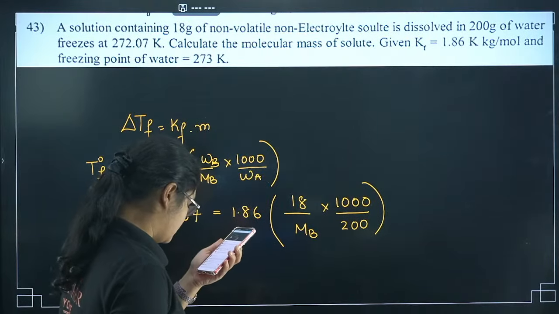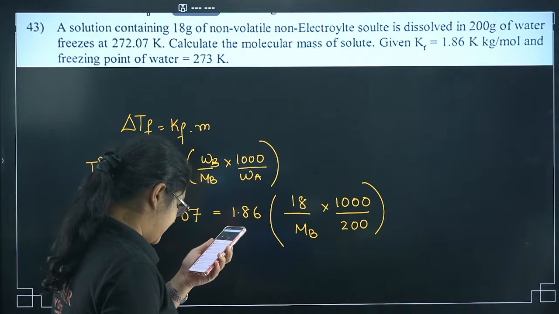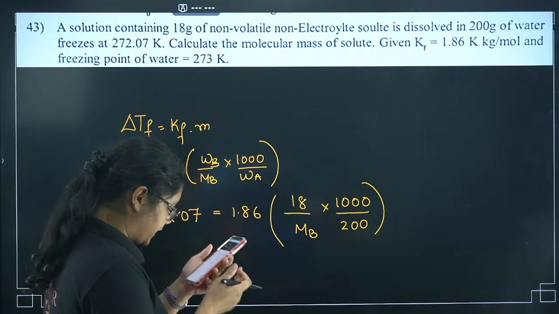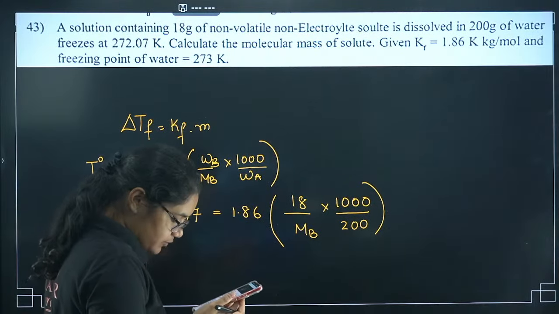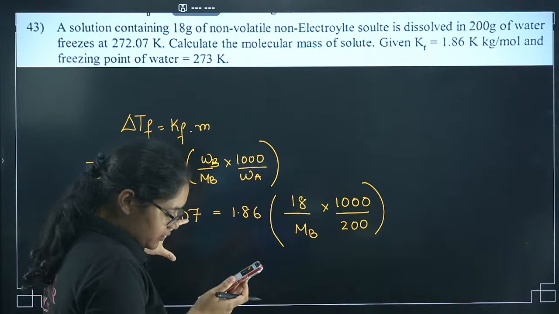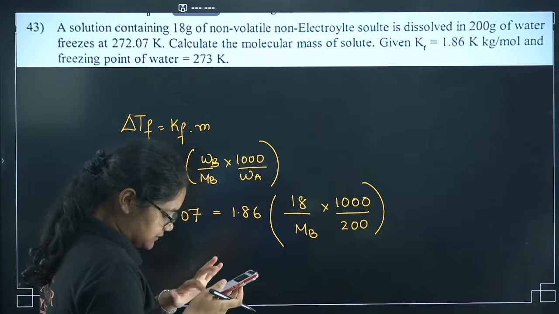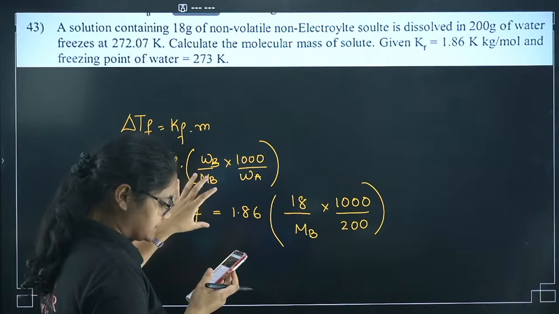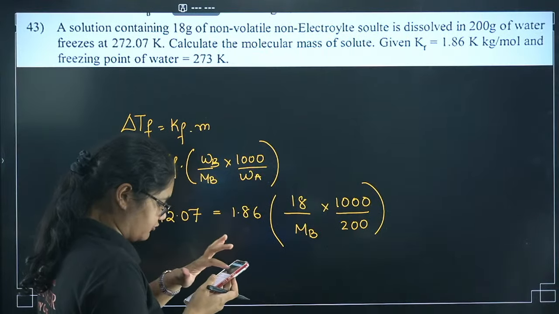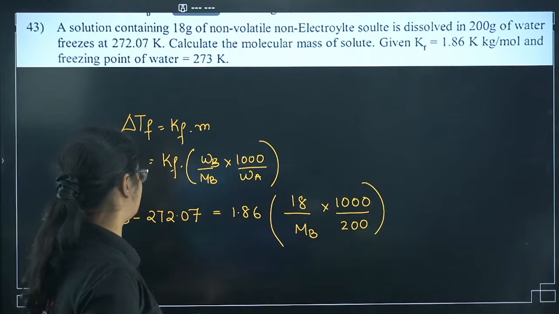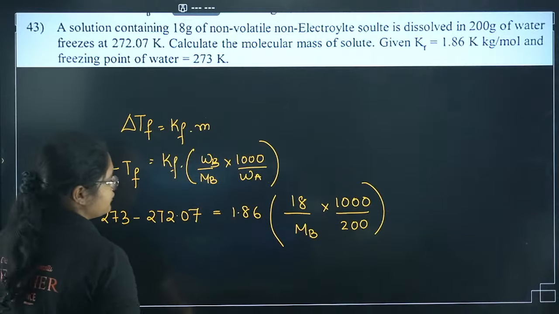Okay, so SMTG, Ghost Rider, what is SMTG? Tell me. Okay, Sridhar, I have got this answer. Other students, please calculate and tell me how much we are getting. You just need to calculate the value of MB here.